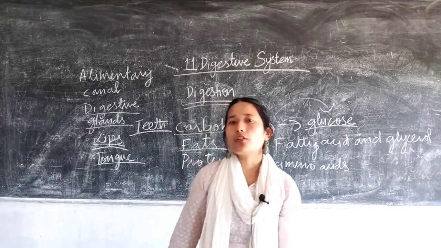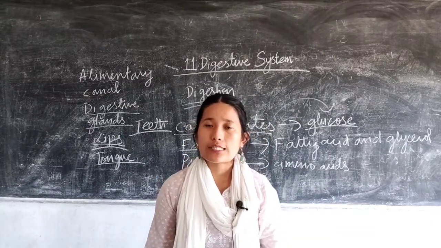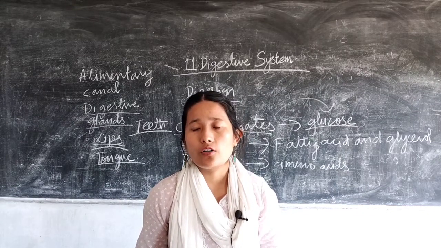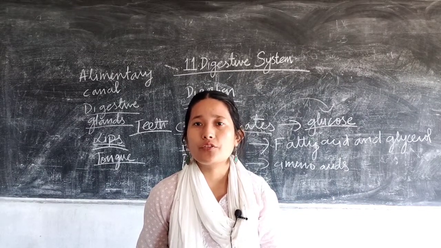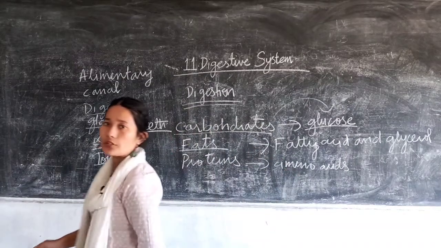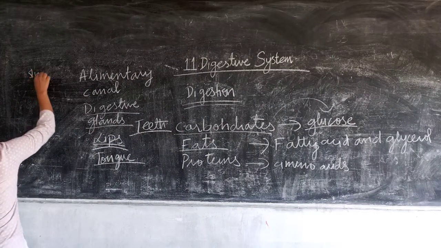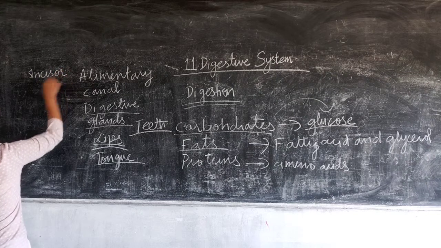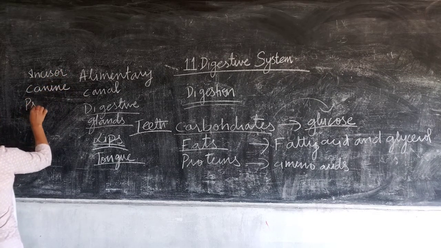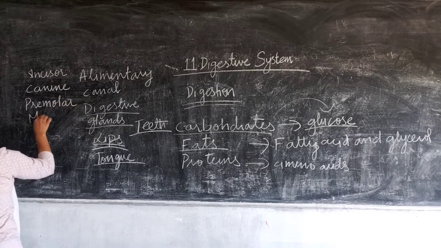Okay, so we have about 32 teeth and we are heterodont. That means we do not have the same type or shape of teeth; we have different types of teeth. Now, what are the different types of teeth? You have incisor, then canine, then premolar, and then molar.